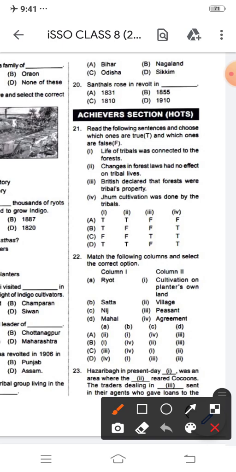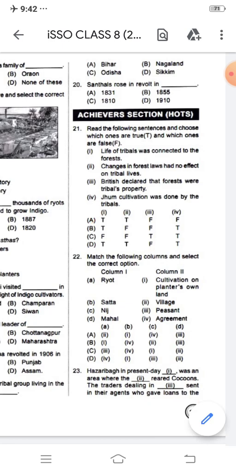Changes in the forest laws had no effect on tribal lives. British declared that forests were tribals' property. Jhum cultivation was done by the tribals. As per the series, with options A, B, C, D and Roman 1, 2, 3 and 4, we have to discuss which is correct and which is wrong. The correct option I'm going to choose is option B.